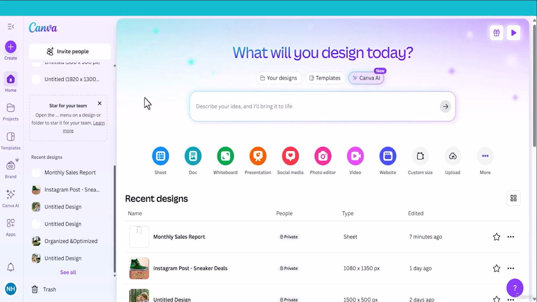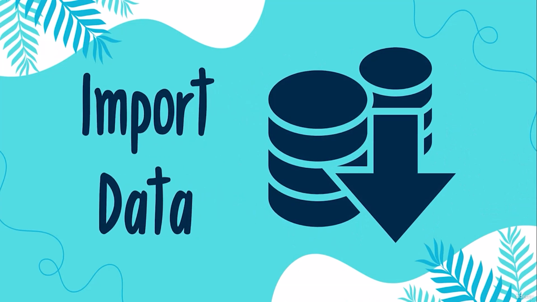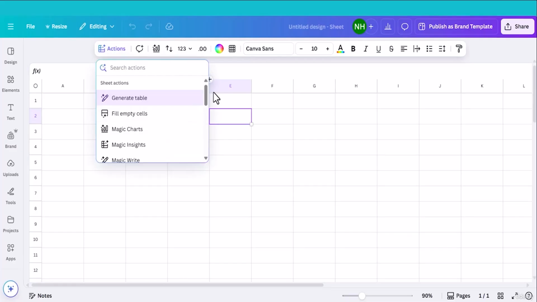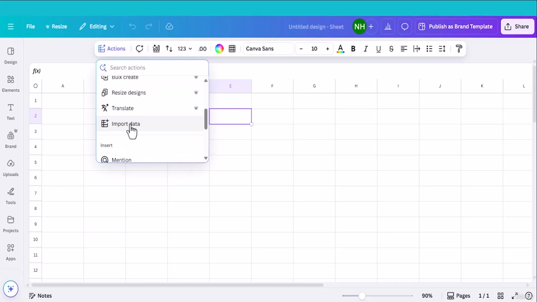Welcome back to another video. In this section, we'll talk about another important feature of Canva Sheets. First, let's go to Canva Sheets. We will import external data and work on the data. First, click Action and find Input Data. This is Input Data. Click this one.